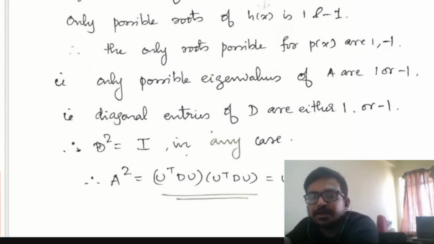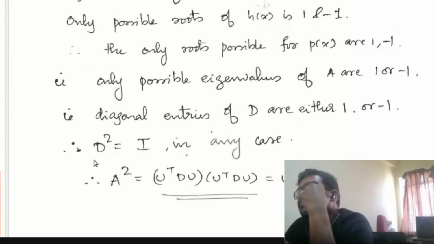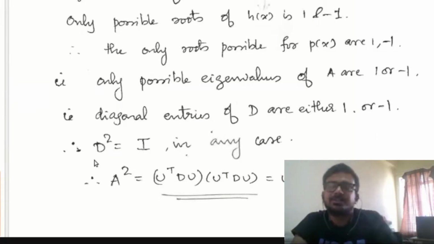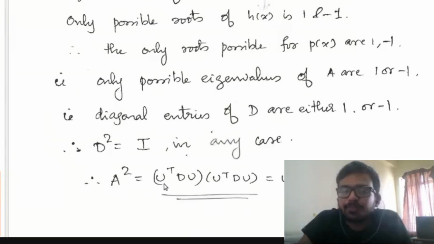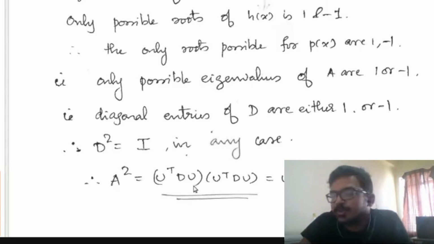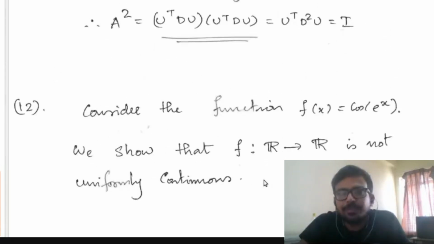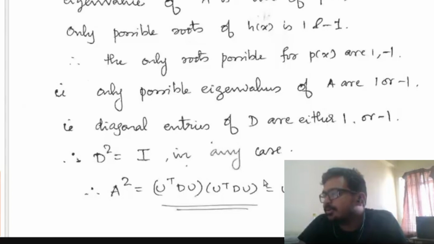What does it mean? In any case, we have a diagonal matrix with diagonal entries either 1 or minus 1. That means D square should be equal to I. Diagonal matrix with diagonal entries 1 or minus 1 means D square should be equal to I. So now consider A square, which is equal to U transpose D U times U transpose D U, which is equal to U transpose D square U. Here D square is equal to I and U transpose U is equal to I. So A square should be equal to I. Okay? Is that okay? Fine.